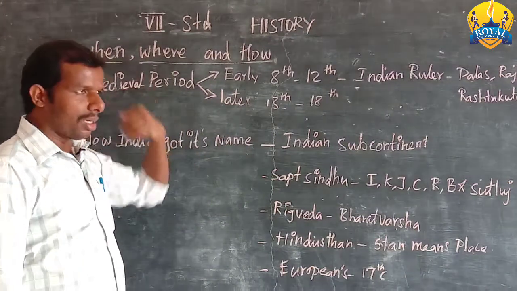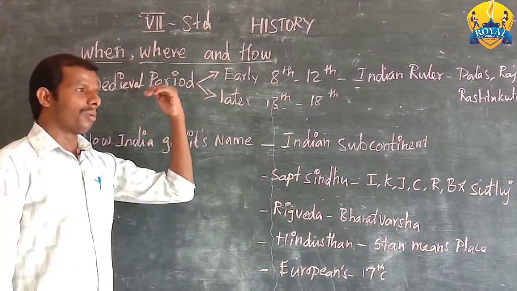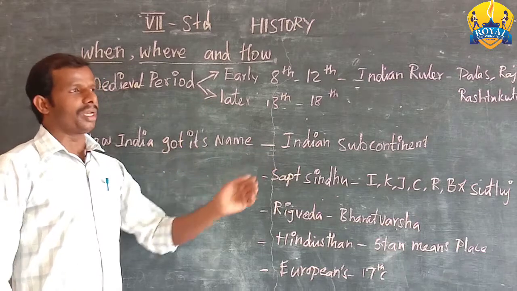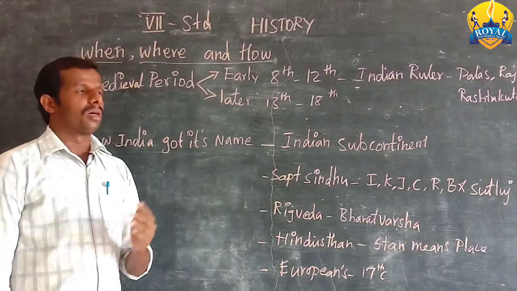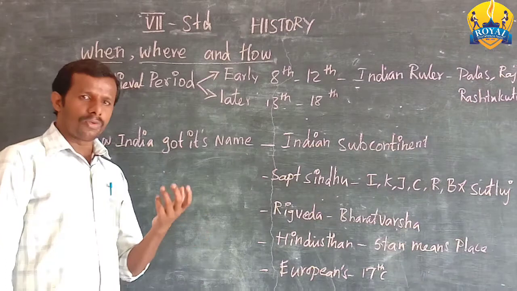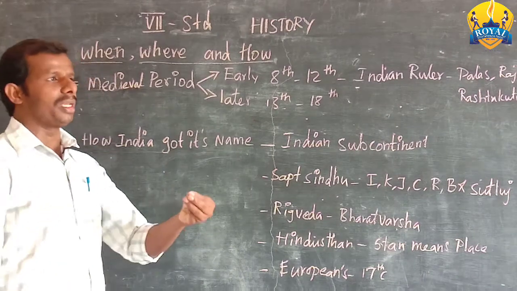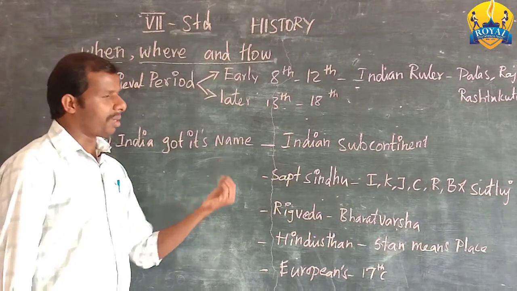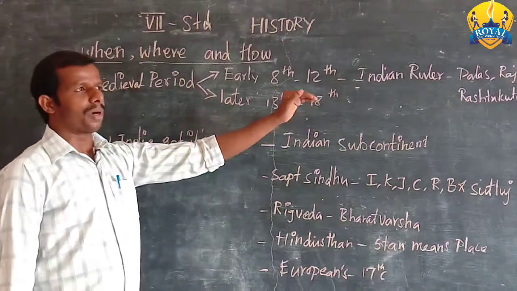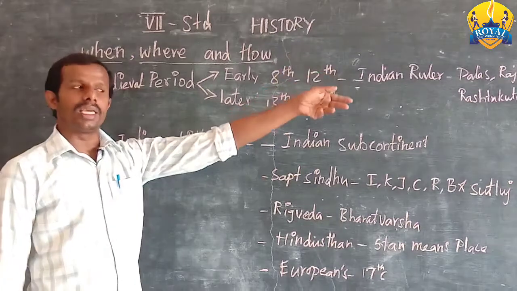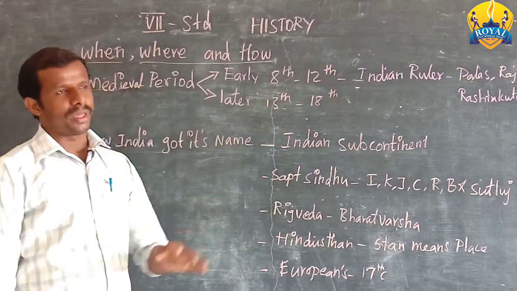So they called Babur from Afghanistan to come to India and defeat Ibrahim Lodi. Babur accepted the invitation from the Indians, came to India, defeated Ibrahim Lodi and established the Mughal Empire.